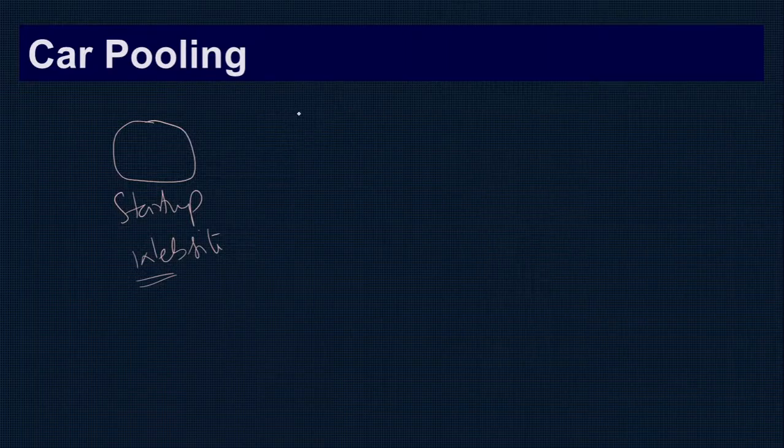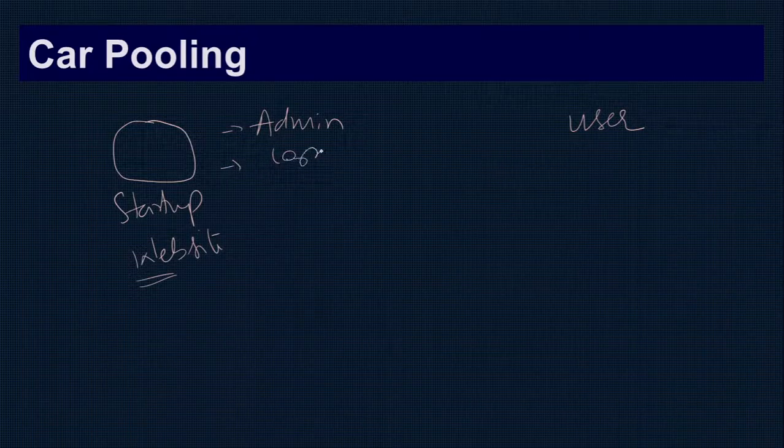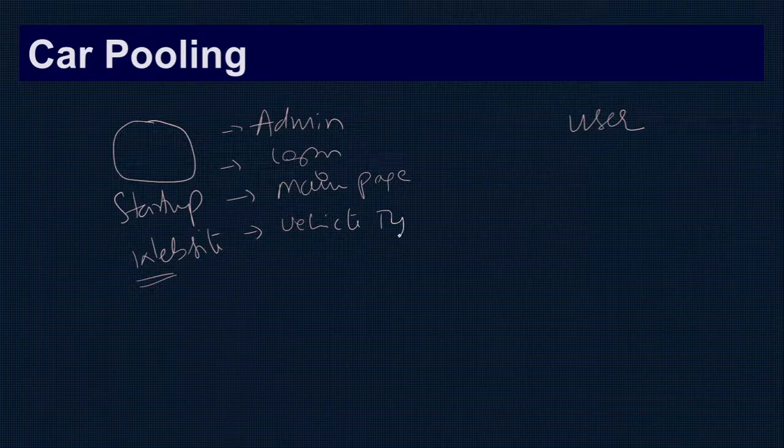Therefore we can basically have two modules. One is called the admin module and then the user module. What the admin can do is log in and go to the main page. Here, what options do you require for the admin? For the admin, it's the vehicle type. What are the vehicle types? We can make a form so they can write all the types here.